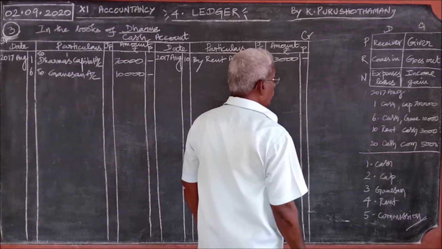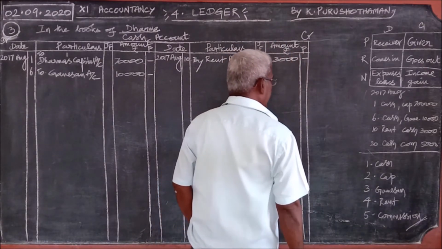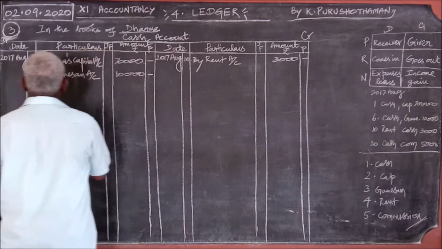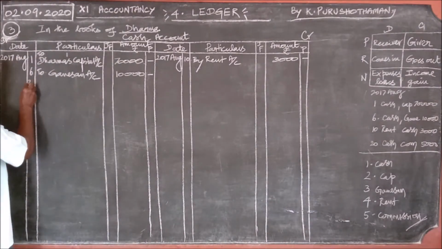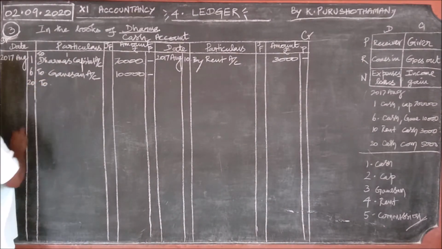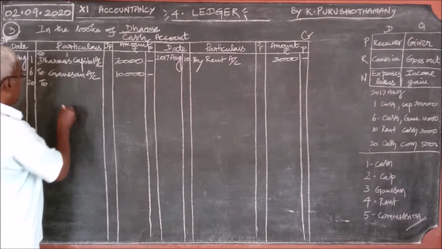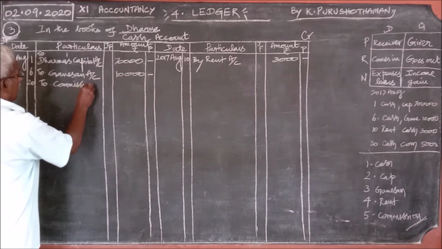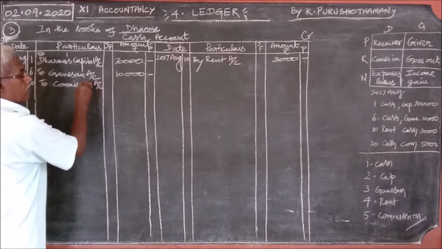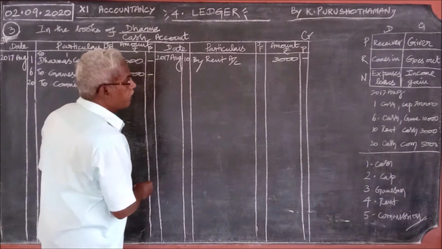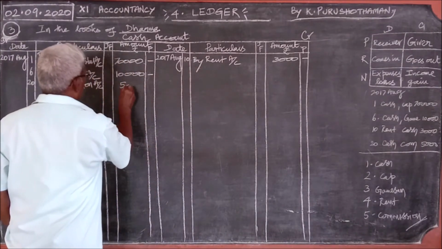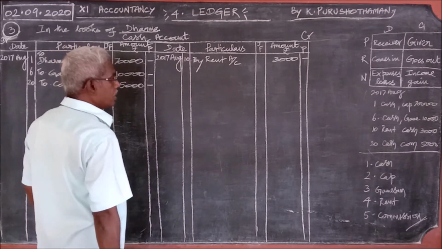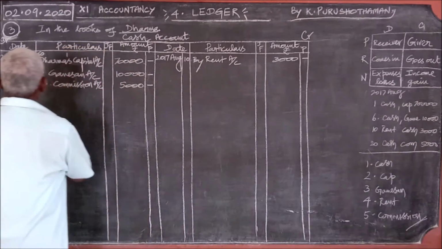Right. In the fourth journal entry, cash account debtor to commission account, where cash appears on the debit. That is on the 20th. What is coming along with cash? Commission. Commission account, that is 5,000. Now with this, all the cash items have been transferred.